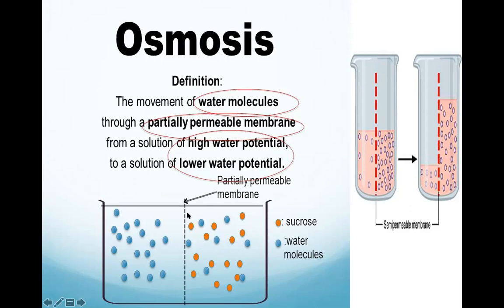Here also you can see this is a semi-permeable membrane. These are sucrose molecules and these are water molecules. The water molecules are more over here. You can see the number 1, 2, 3, 4, 5, 6, 7. Here there are more water molecules. Naturally, water will move from this side to this across a semi-permeable membrane, and after some time the water level on this side will increase.